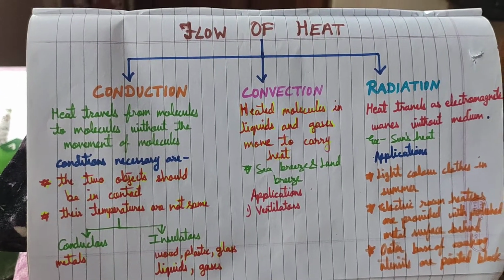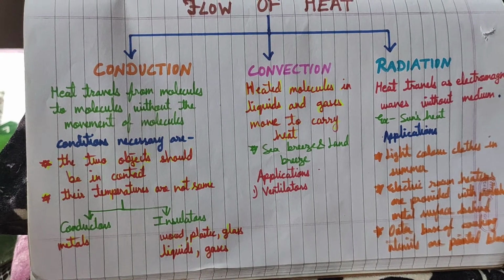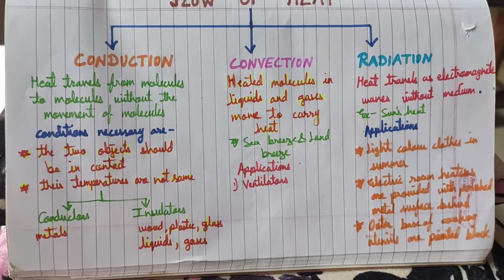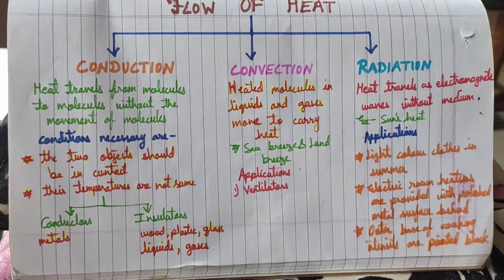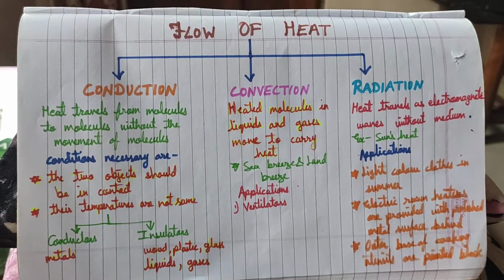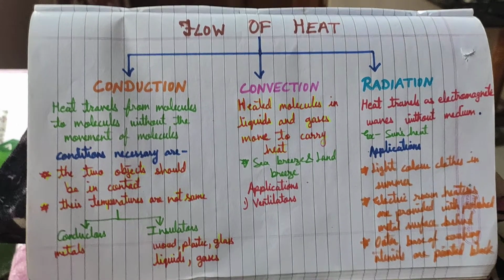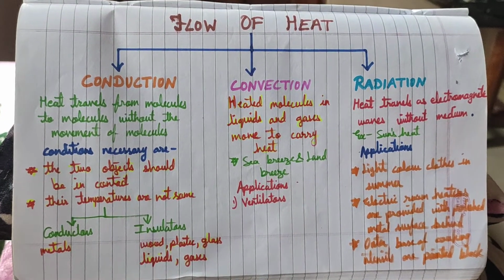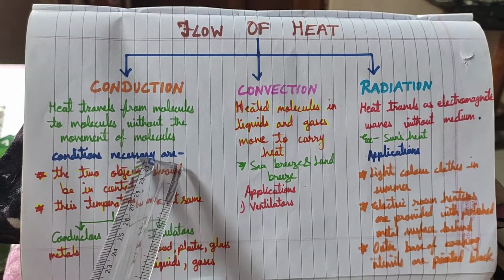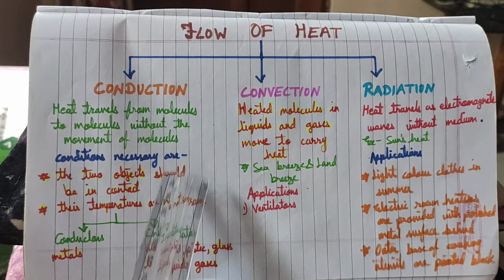First is conduction, in which heat travels from molecule to molecule without the movement of molecules. In the first way we saw, you transfer the book to your friend sitting behind you, that friend transfers the book to another friend, and at last the book reaches your friend sitting at the last bench. In the same way, heat travels from one molecule to another without movement of molecules. It means molecules are not moving, they are transferring the heat to other molecules.